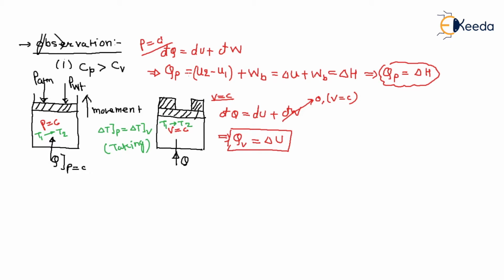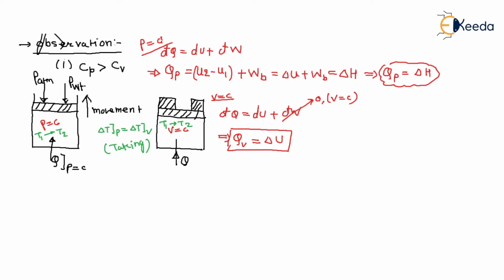Why? Because for the same temperature increase, some part of the heat supplied is consumed to develop the boundary work, so the change in internal energy will be lower in this case. The heat supplied increases the internal energy, and part of it is used to develop work because there is a displacement of the boundary.